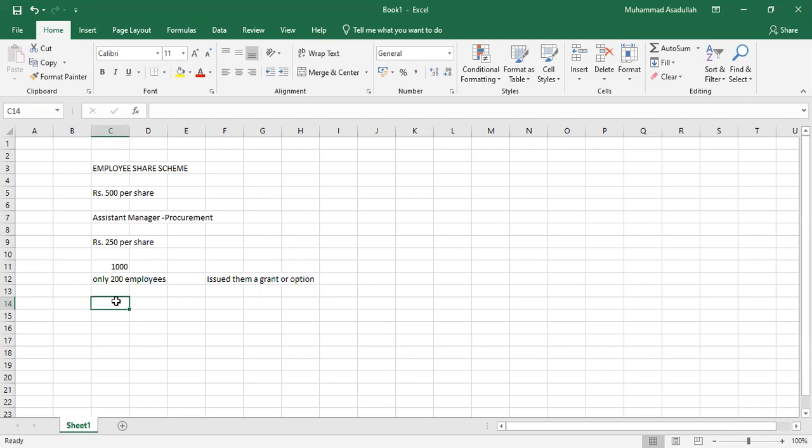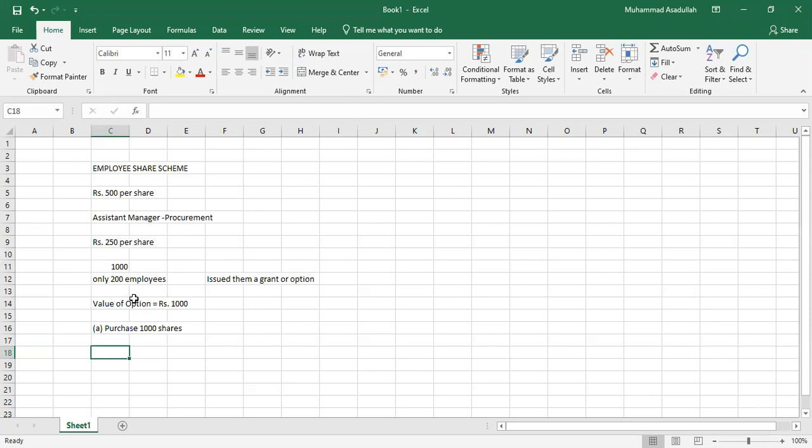If anyone is willing to exercise this option, let's suppose the value of the option is rupees 1000, so you have to pay 1000. Now let's suppose one of the employees is going to purchase 1000 shares. Then what will be the treatment of taxation when you purchase 1000 shares under the employee share scheme?